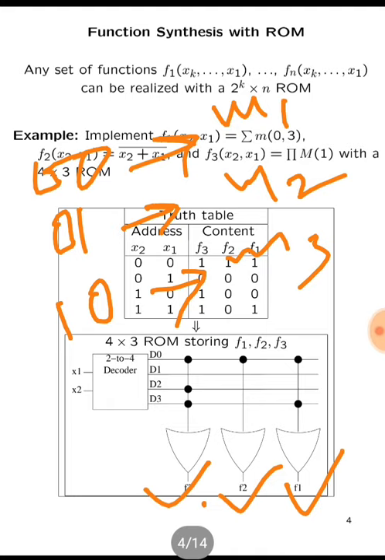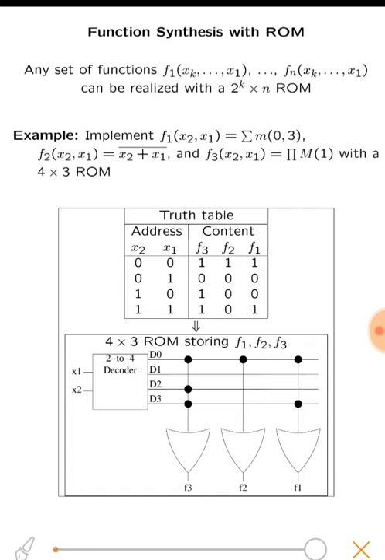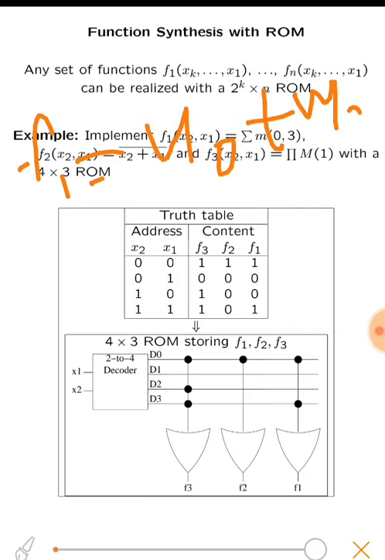These things you have already learned in previous chapters, and 1 1 will become min term m3. So I expect all of you know these things. Okay, so what is f1? F1 is m0 plus m3. As you can see, these fuses are intact in f1, m0 and m3. So f1 will be equal to m0 plus m3.